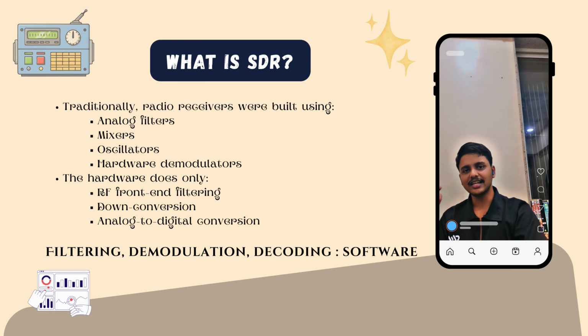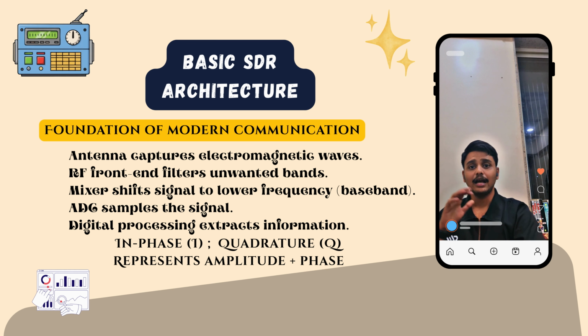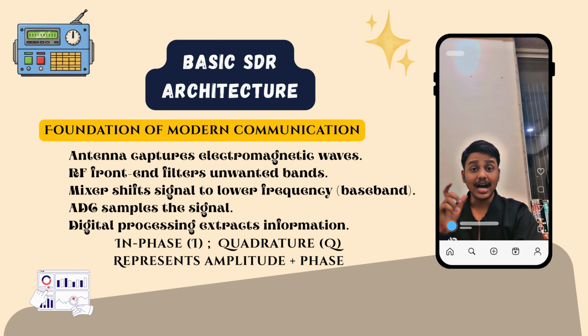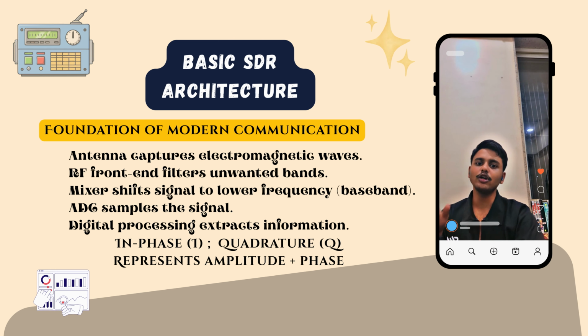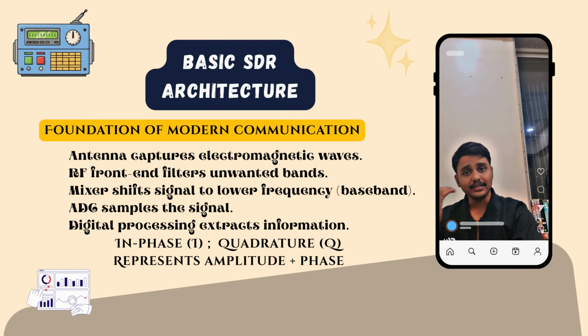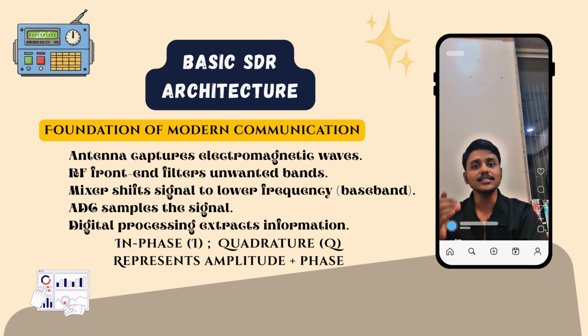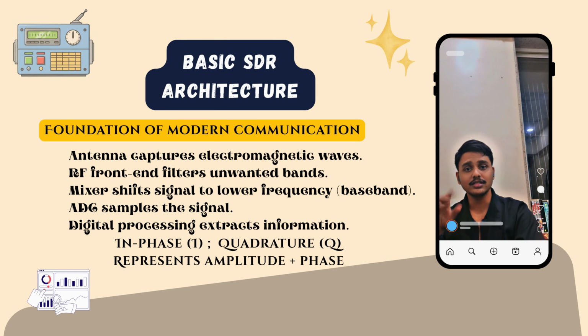Now let us understand the signal chain. First, the antenna captures the electromagnetic waves. The RF front end filters unwanted bands. Now, in the third step, the mixer shifts the signal to a lower frequency, that is the baseband. In the fourth step, the ADC samples the signal. And last but not the least, digital processing extracts the signal's information.